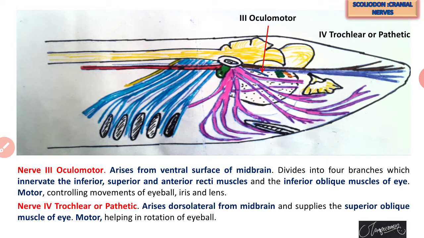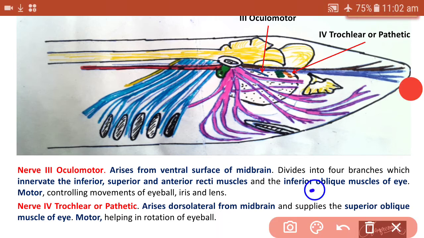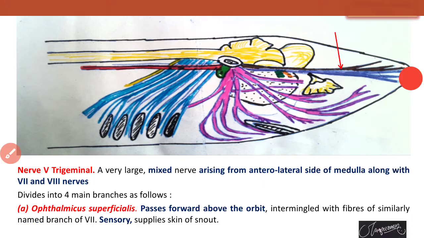Number four, the fourth cranial nerve, has the name trochlear or pathetic. Cranial nerve number 4, pathetic or trochlear, arises from the dorsolateral side of the midbrain and supplies the superior oblique muscle of the eye. The inferior oblique muscle of the eye is innervated by the oculomotor, and the superior oblique muscle of the eye is innervated by nerve number 4, trochlear, which also helps in the rotation or movement of the eyeball.